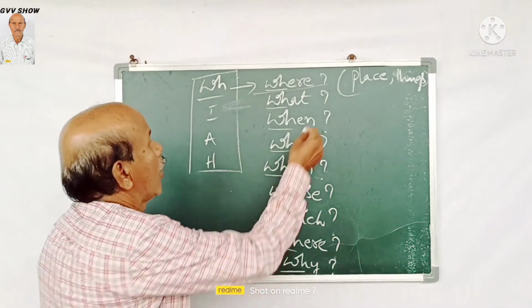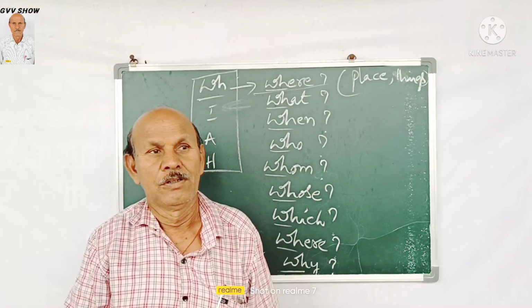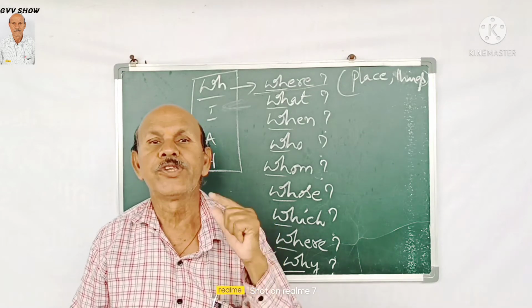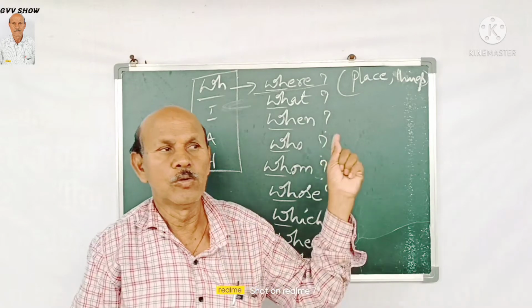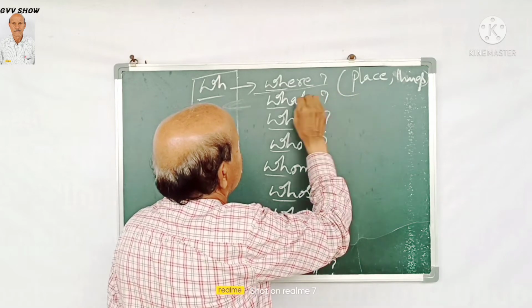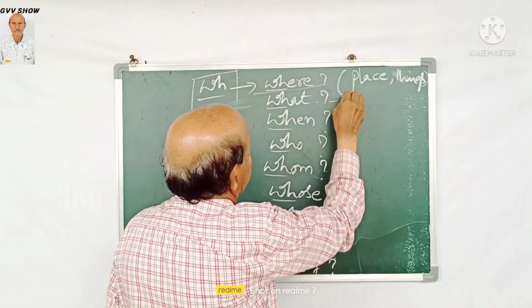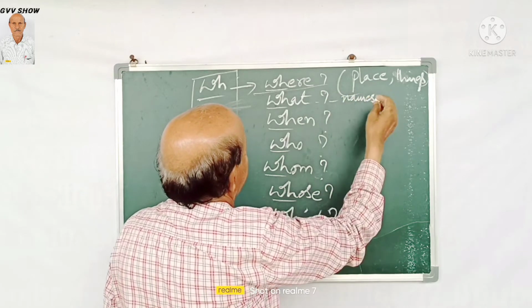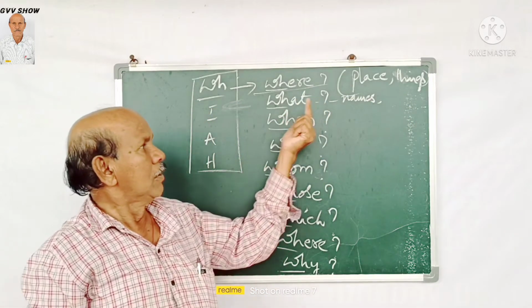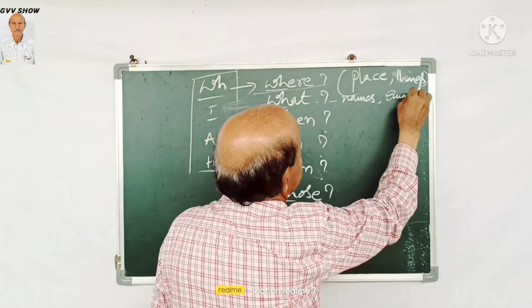The second one is what. Here, you know some particular new things. Regarding this, you ask what. You use the word what. What is? So here what means names and quantity.